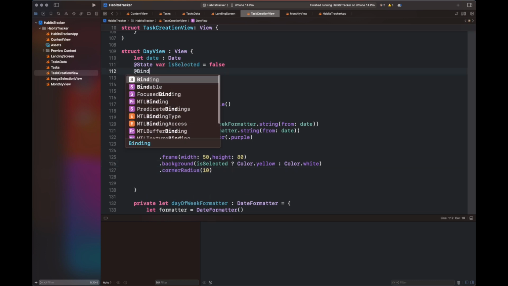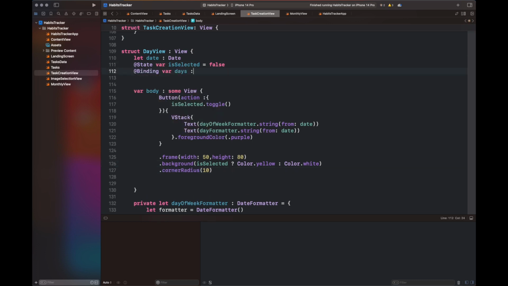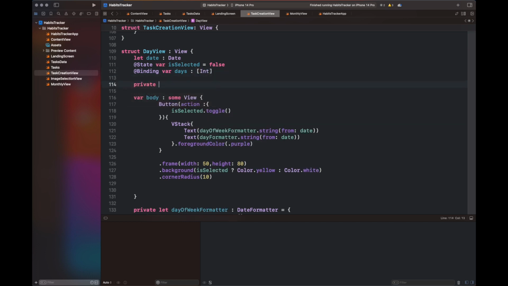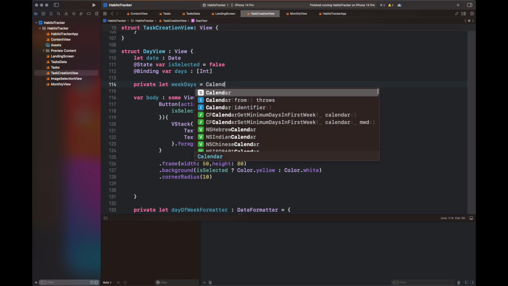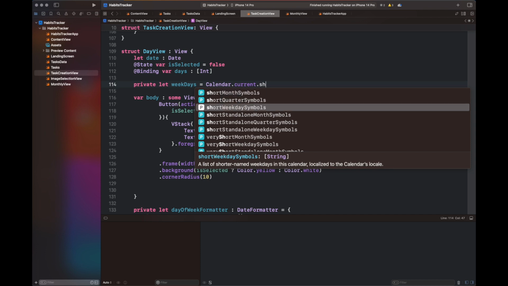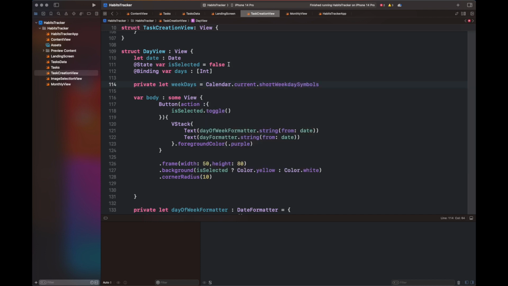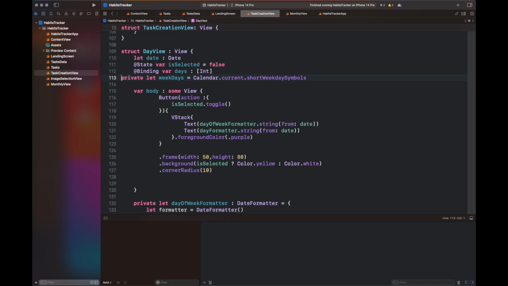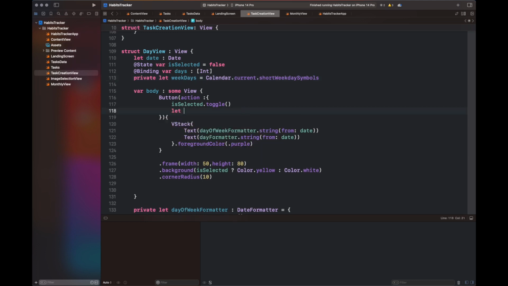Now the way I have updated the days view, in the same manner I'm going to update the day view, which is used to create our weekly view. It is a bit different in the sense that the weekdays can be arranged in the order of the day on which we have launched that view. Suppose today is Tuesday, I'm going to see Tuesday as the first day. So we need to find the index of the day on which it is launched.